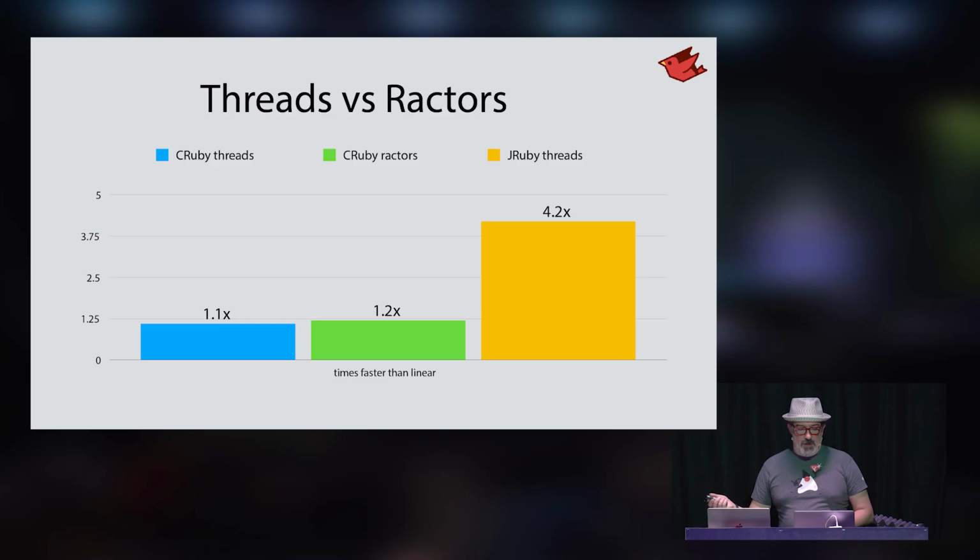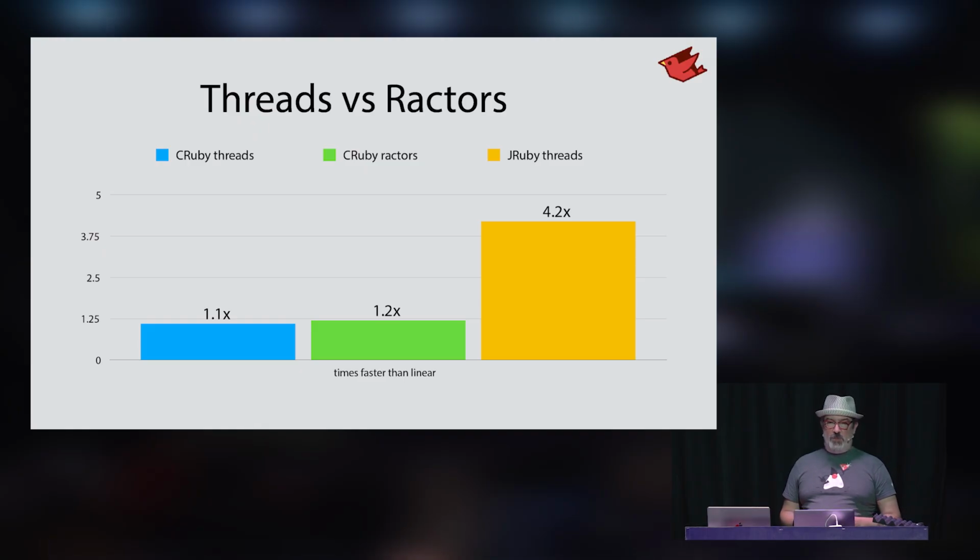Now, if we run it in JRuby, of course, it's about a 4 times improvement. We're using all of the cores in the system, running the exact same code with threads that we ran on CRuby, and getting much better scaling, taking advantage of the entire hardware of the system.